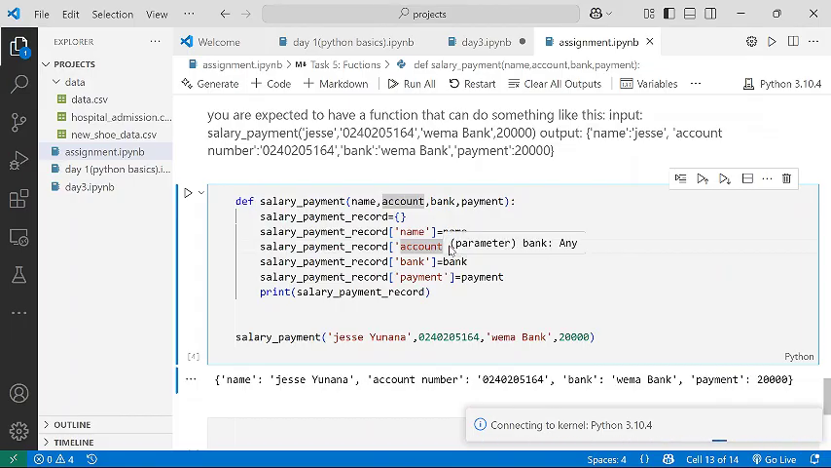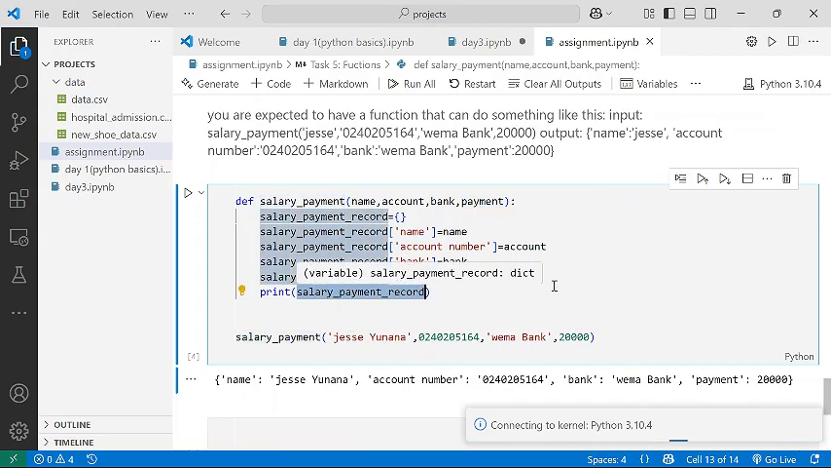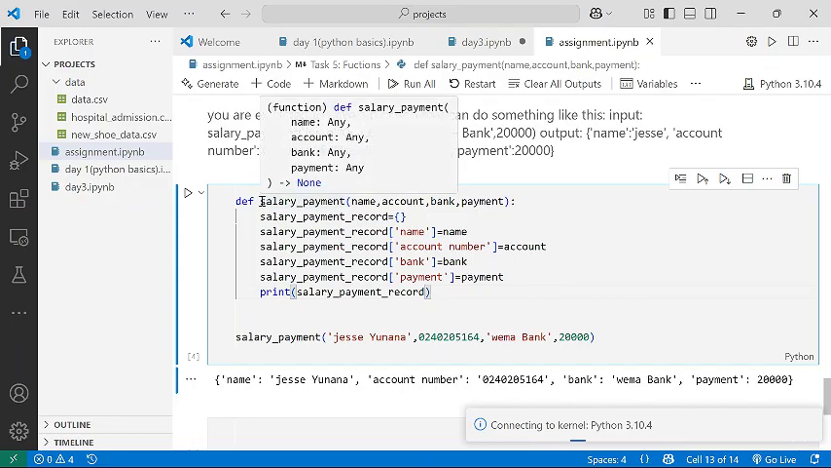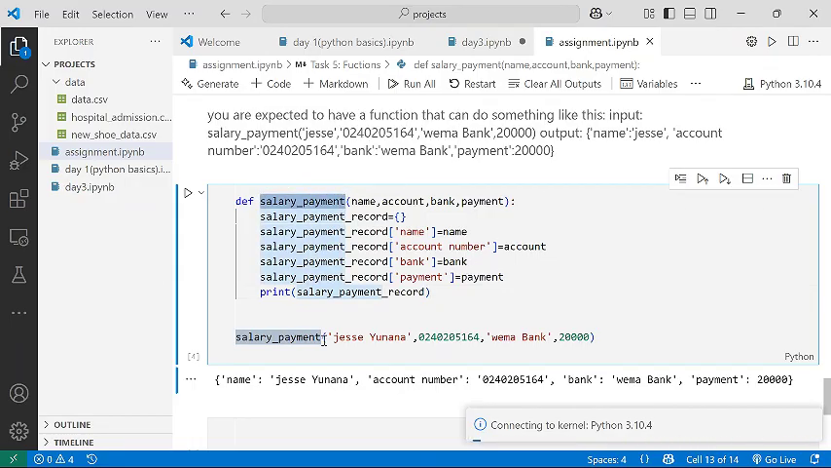Instead of just account, I put account number in this second key. However, in the value, I passed just this account which I've defined here. And the next one, salary payment record, bank. And then I passed this bank variable. So if I like, I can say bank name in this key. And then lastly, salary payment record, payment, and then I passed this payment. Then I asked my function that whenever we are done, you have to print that dictionary salary payment record so that users can see. Then to test it, I called the name of my function salary payment, and then I passed it 4 variables: name, account, bank, payment.